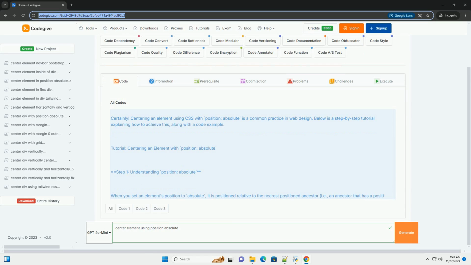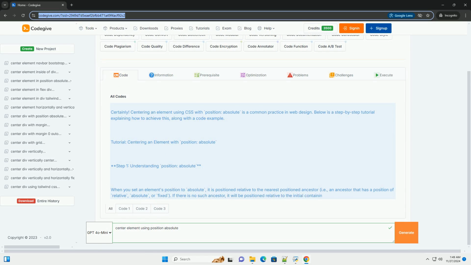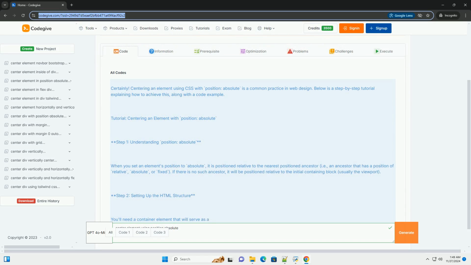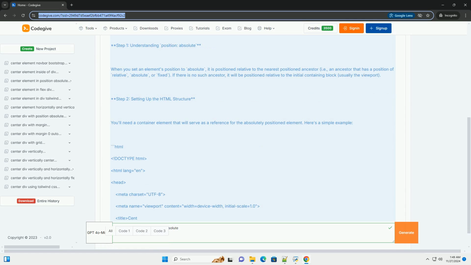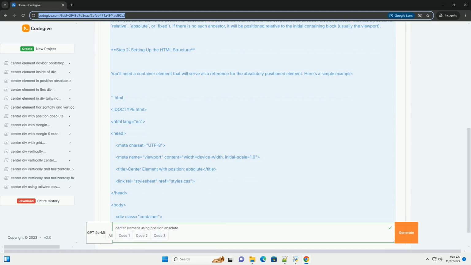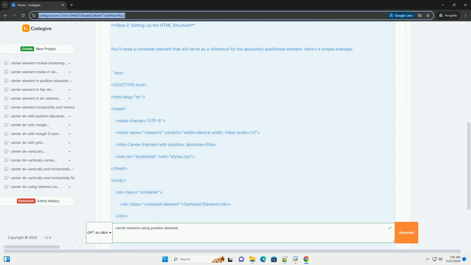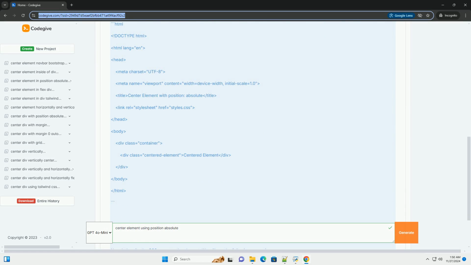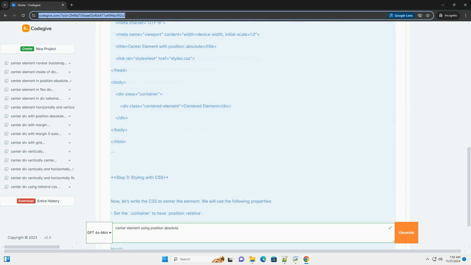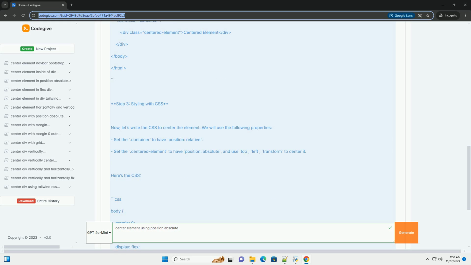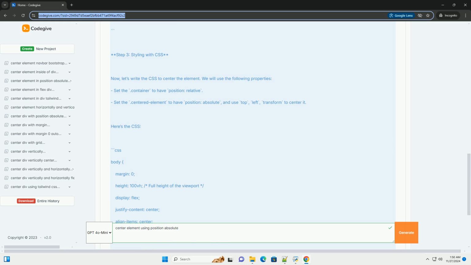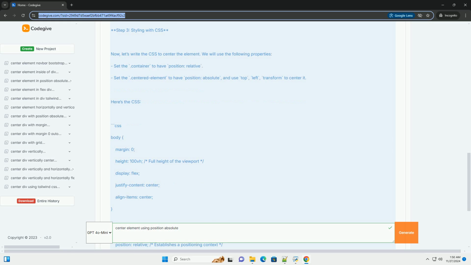Certainly. Centering an element using CSS with position absolute is a common practice in web design. Below is a step-by-step tutorial explaining how to achieve this, along with a code example. Tutorial: centering an element with position absolute. Step 1, understanding position absolute.